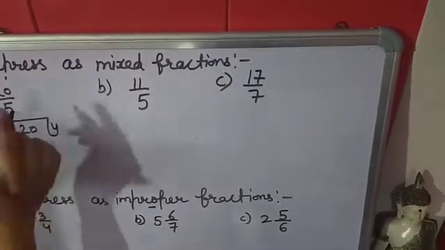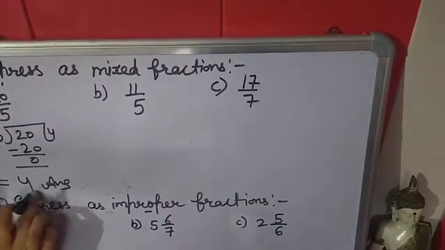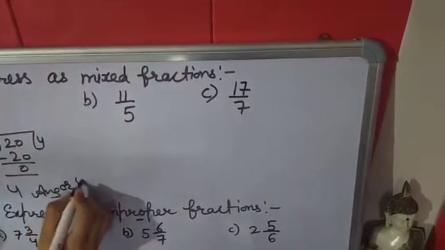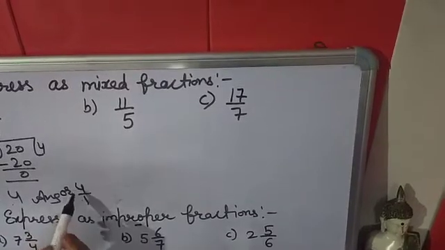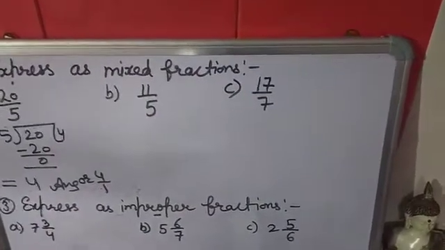There is no remainder, so the answer will be 4. 4 is also an improper fraction because instead of 4 we can write 4 upon 1. Here the numerator is greater than the denominator, so it is also an improper fraction.